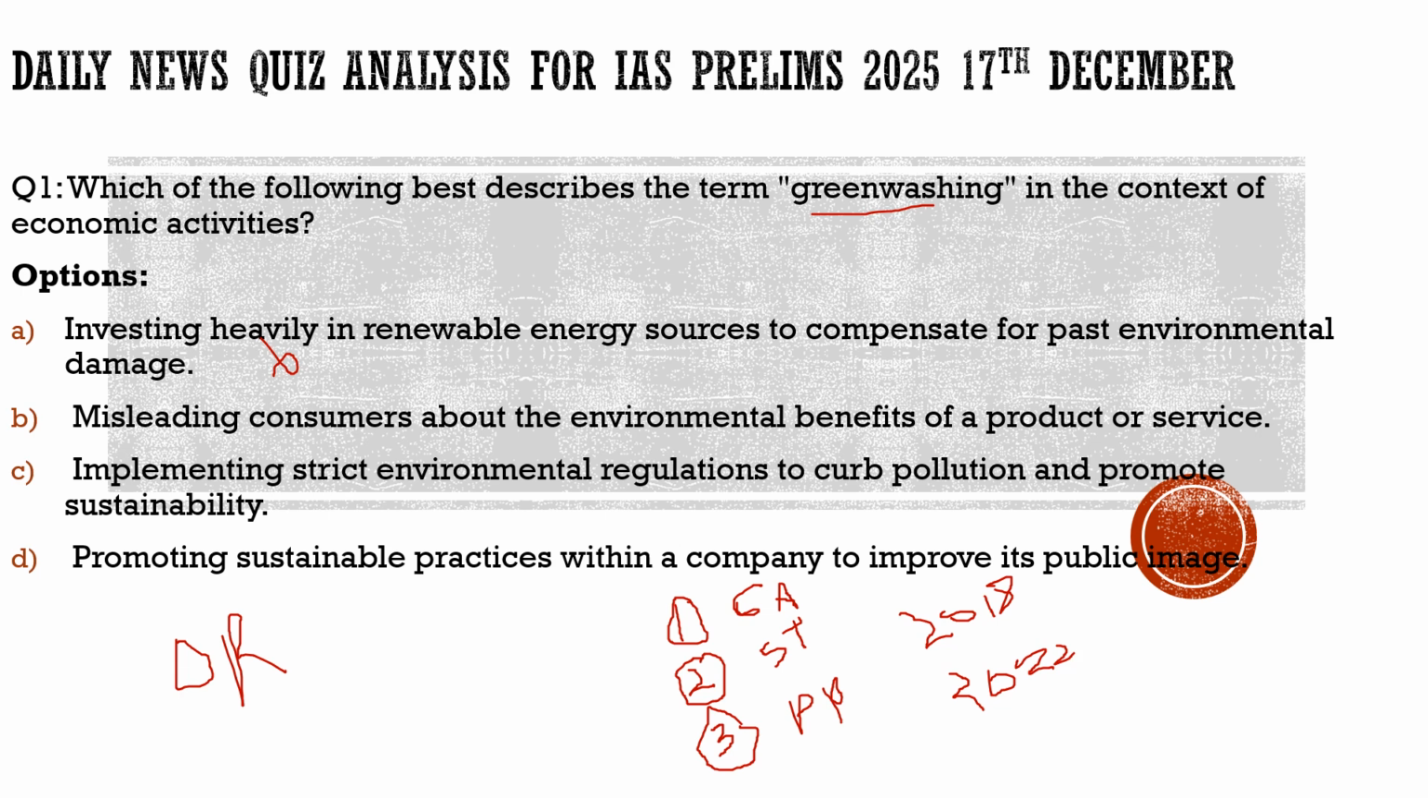Second statement, misleading consumers about the environmental benefits of products or services. This is the proper definition of greenwashing with respect to economic activities. It is misleading consumers about the environmental benefits, when in reality the situation would be totally different. So with respect to this question, the correct statement is option B.